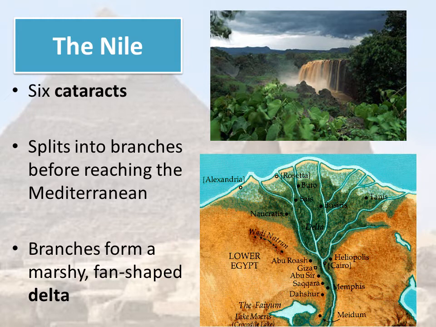These branches form a marshy, fan-shaped delta, and a delta is the name for an area at the end of the river. And you can see the Nile Delta in green on the map.